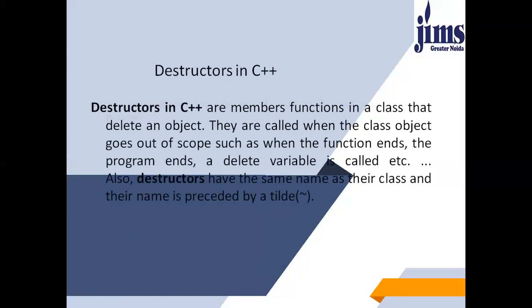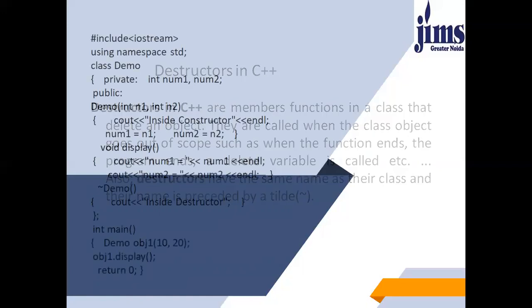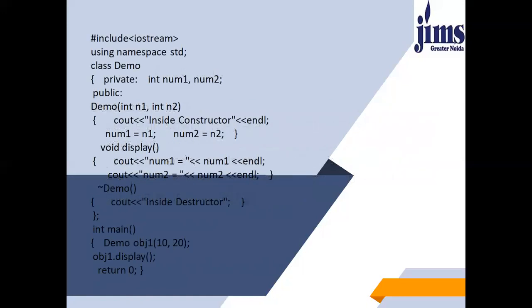Next is destructors in C++. They are the member functions in a class that delete an object. They are called when the class object goes out of scope, such as when the function ends, the program ends, or a delete variable is called. Also, destructors have the same name as their class and their name is preceded by a tilde sign. Here is the example of destructor.